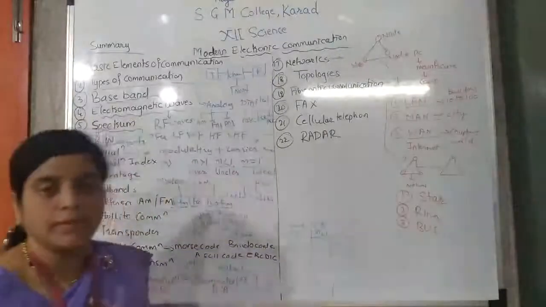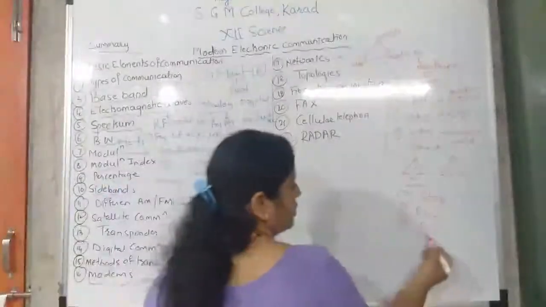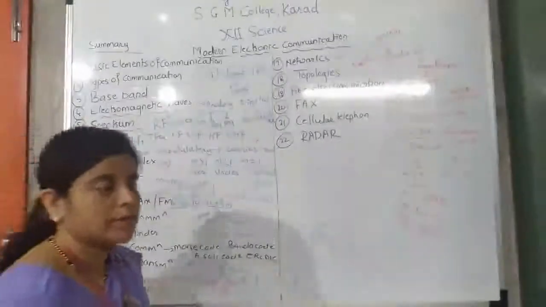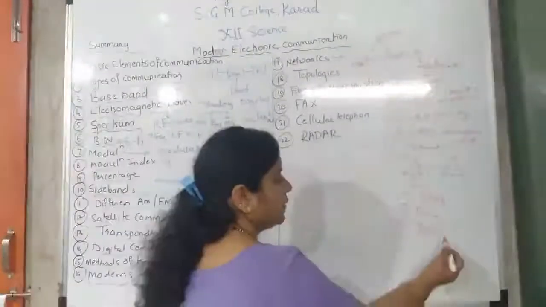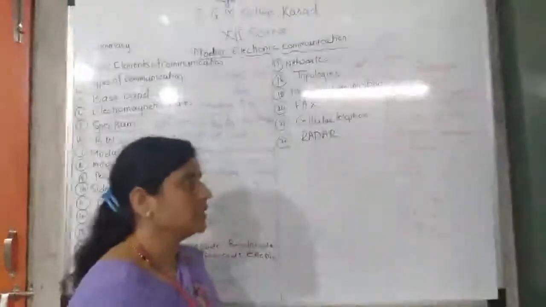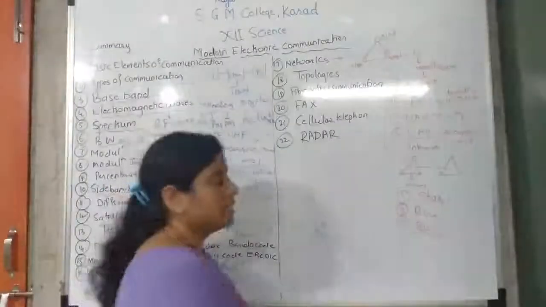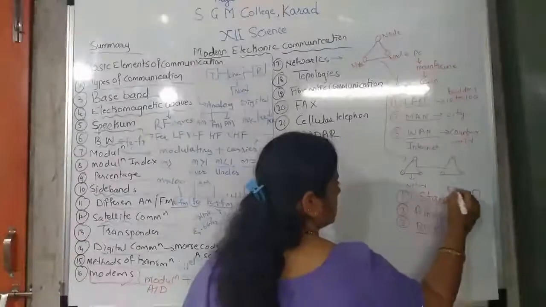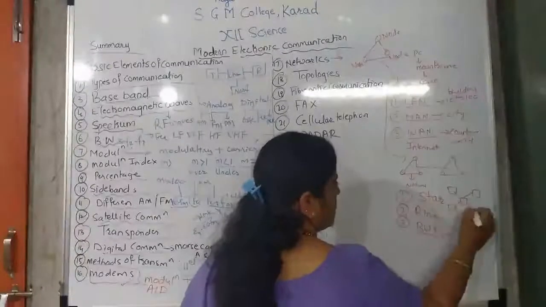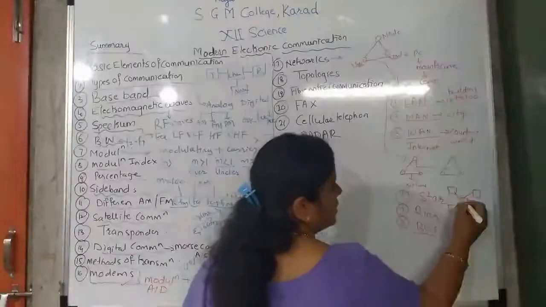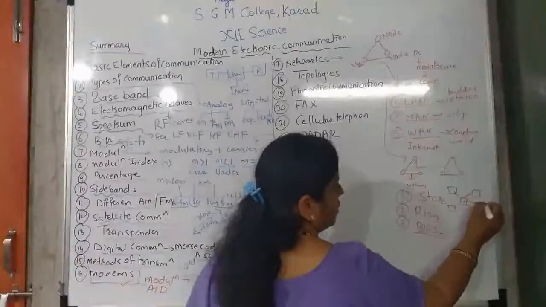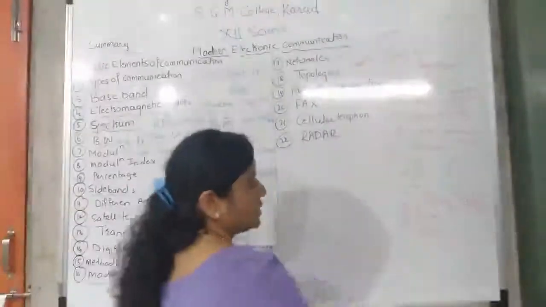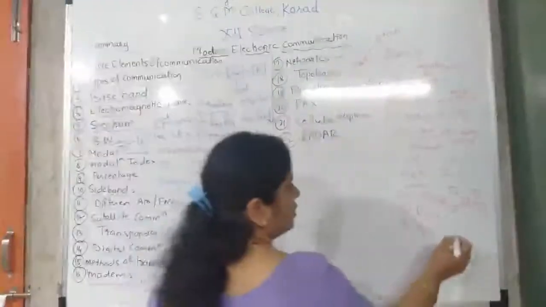Which topology is the best topology? Bus topology is the best topology. Why is it the best topology? Because there are so many advantages of the bus topology. In star topology, what happens? A central hub is used. It looks like a star. Therefore, it is called hub or controller. So star topology is like a star. Therefore, it is called star topology.